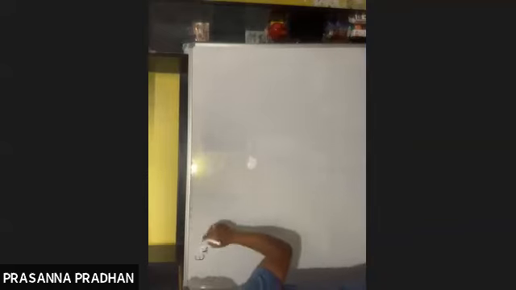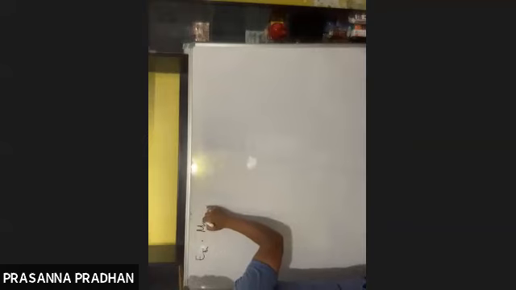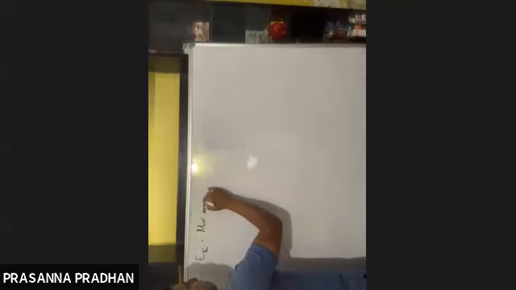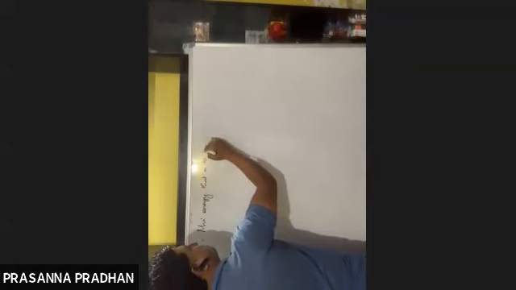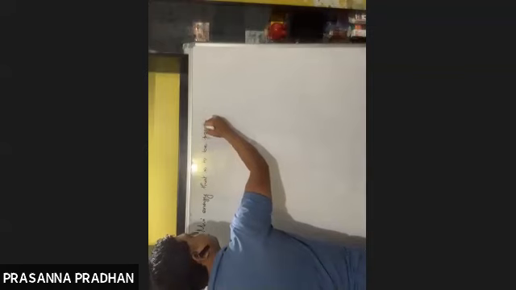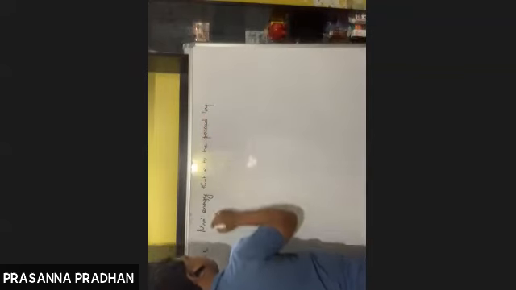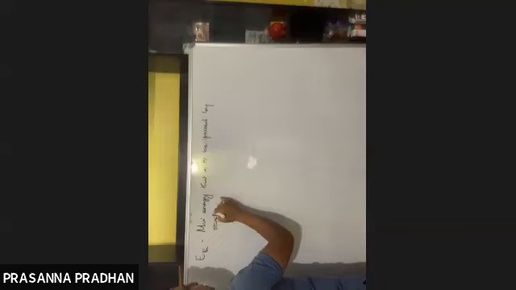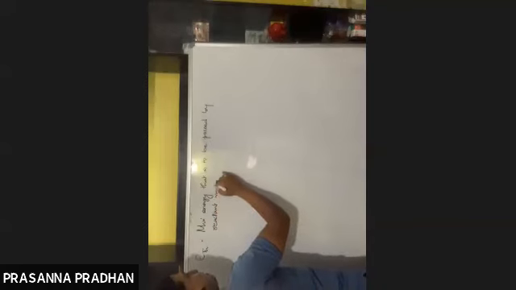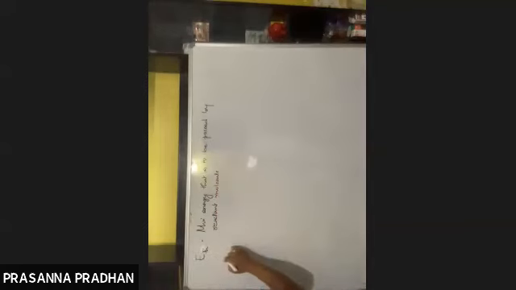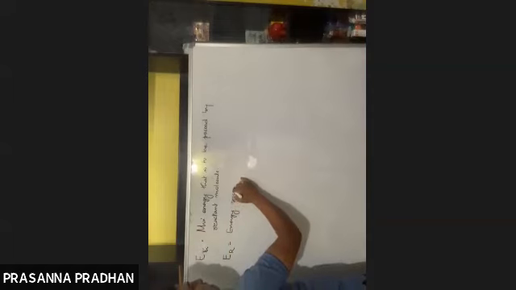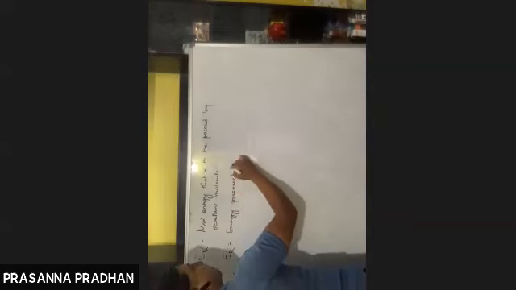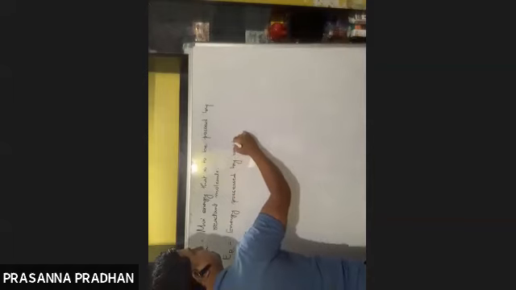So threshold energy is the minimum energy that is to be possessed by a reactant molecule. Okay, so this was the concept. And what was ER? ER is the energy possessed by a reactant molecule.